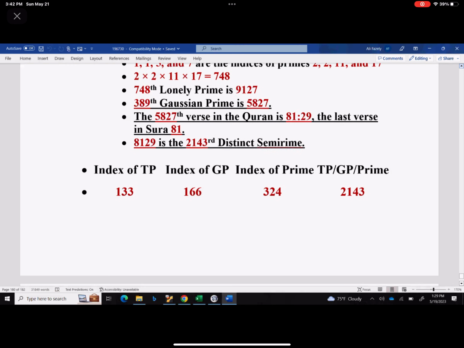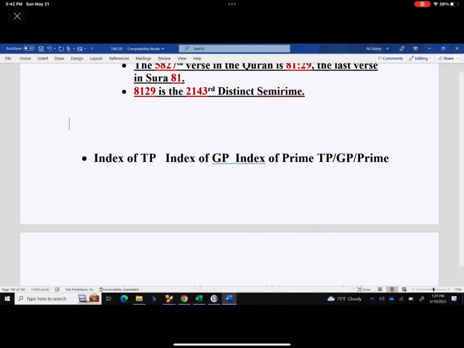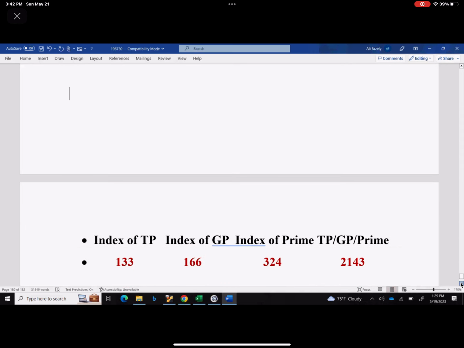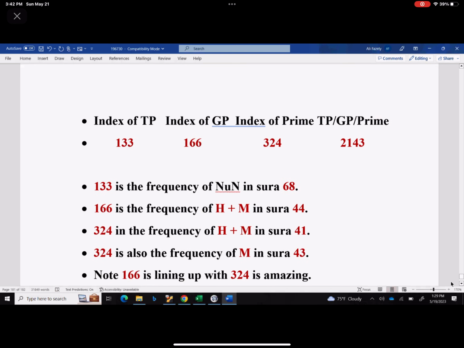And now we look at this table that we had before. Okay, so let me go ahead and click this so we can see it better. Okay, here. Index of twin prime, index of Gaussian prime, index of prime, twin prime, Gaussian prime, and prime. 2143 has all these properties.